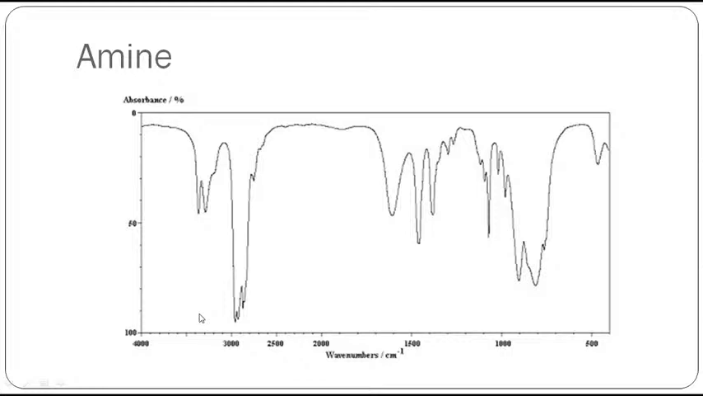NH, that too around 3300 to 3400, in the region where the alcoholic peak occurs. Alcoholic OH and amine NH appear in the same region. Both are a little broad, but the intensity will be a little less compared to alcohol, and there is a W-like structure for NH2.